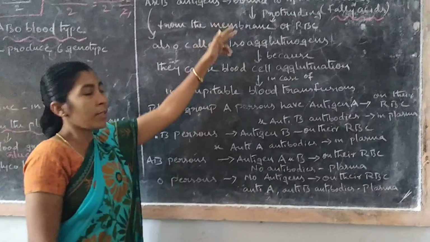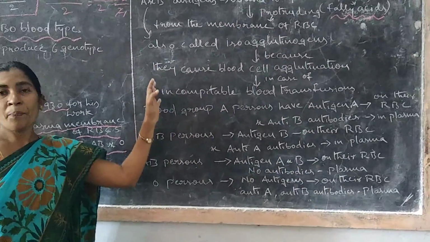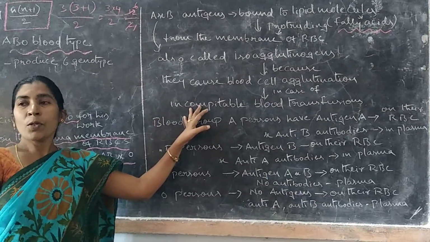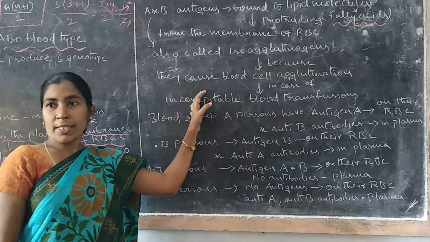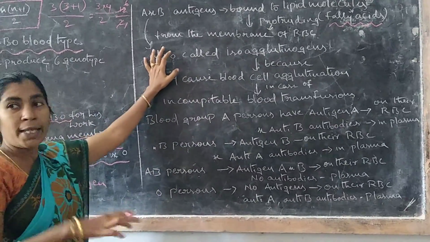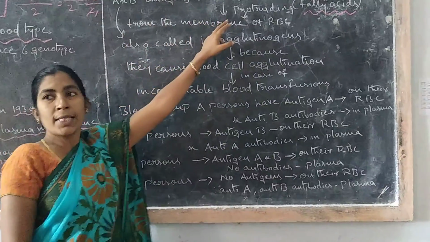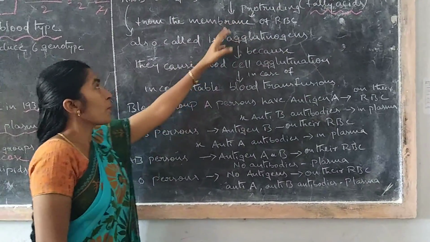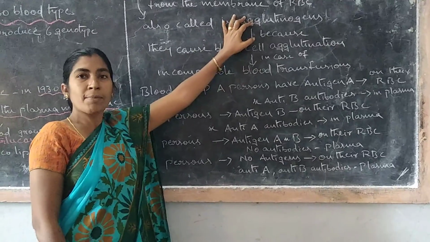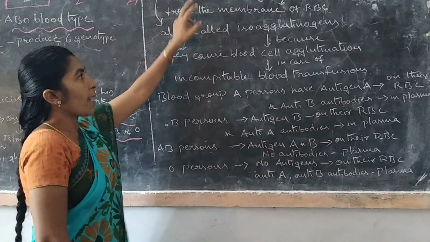We already know the word protruding from lower organisms, like the protruding pharynx present in turbellarians. So protruding means exposed, visible from outside, on the plasma membrane of RBC. What is visible there are the A and B antigens.